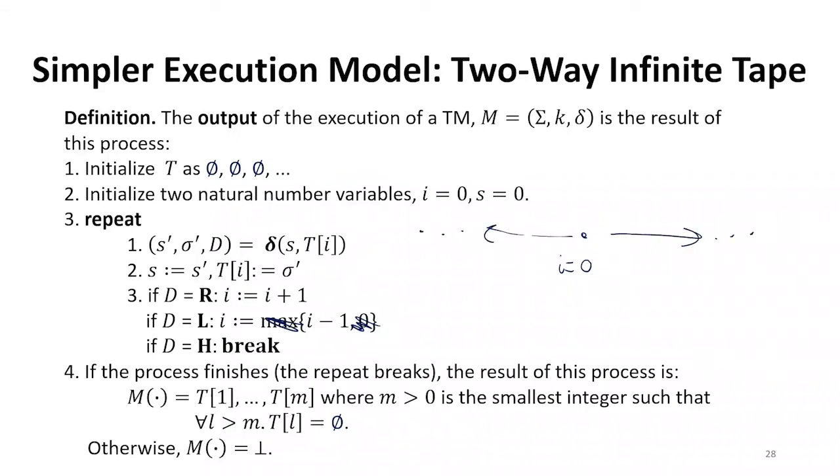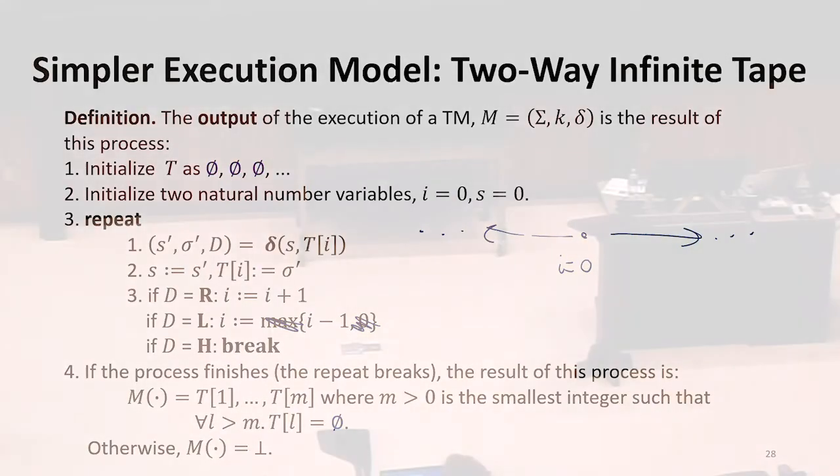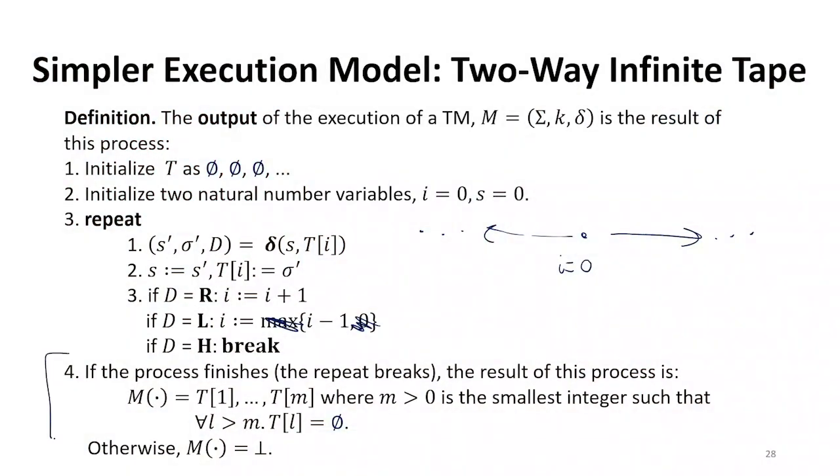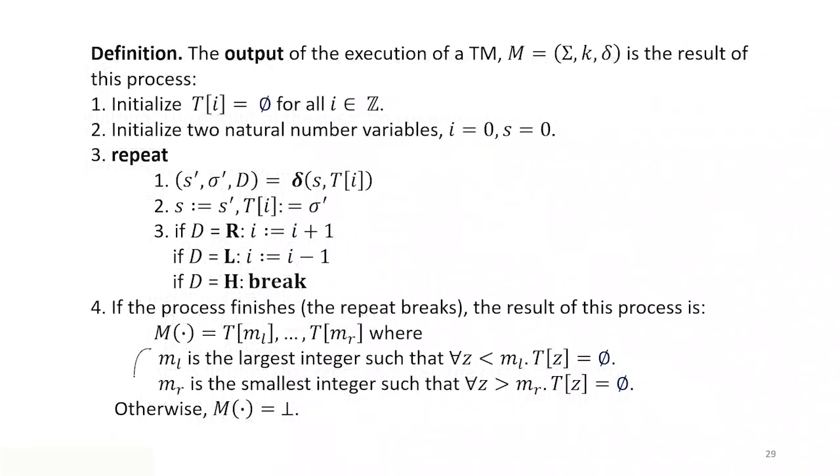Good, yeah. We might want to change the output, right? We might want to say we shouldn't ignore everything to the left of 0. We're going to make the output everything that's on the tape between the furthest blanks in both directions. We could decide, let's ignore the left side of the tape, but I think it makes more sense to include it. All right, so we're going to have to change that as well. So here's how we change it. We're going to have two sides, and we're going to capture everything between them.